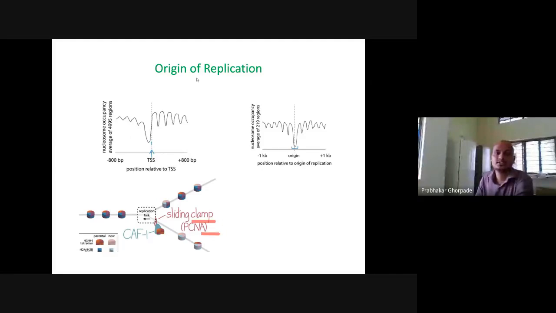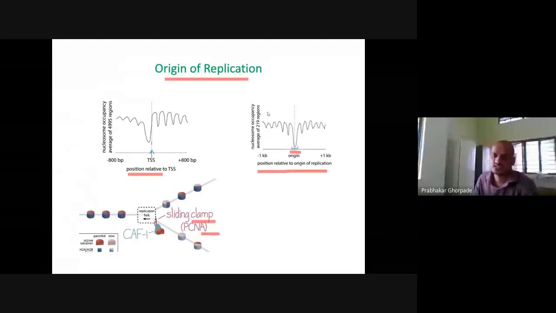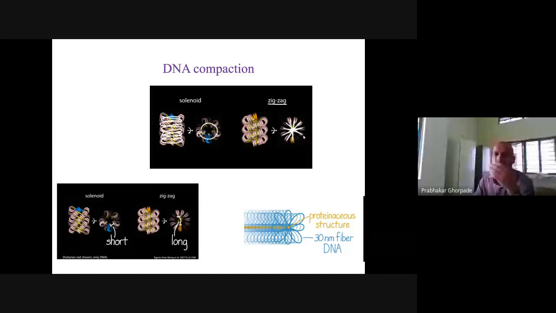And origin of replication. Whenever we are going to study DNA replication, we are going to see where the start site is, the position of these nucleotides, right? So the origin you can see here, nucleosome occupancy averaged over this region. You can detect this, and there are techniques to detect this origin.